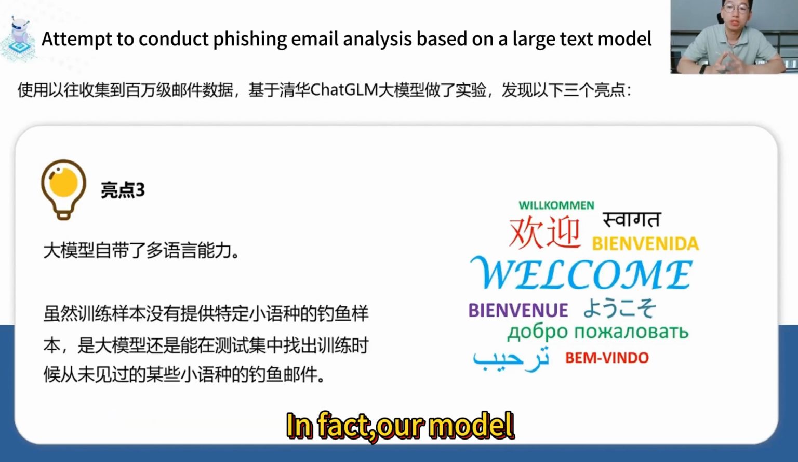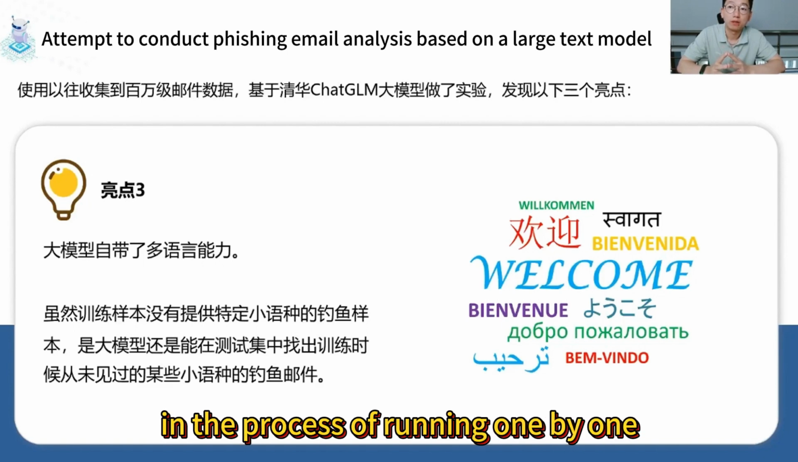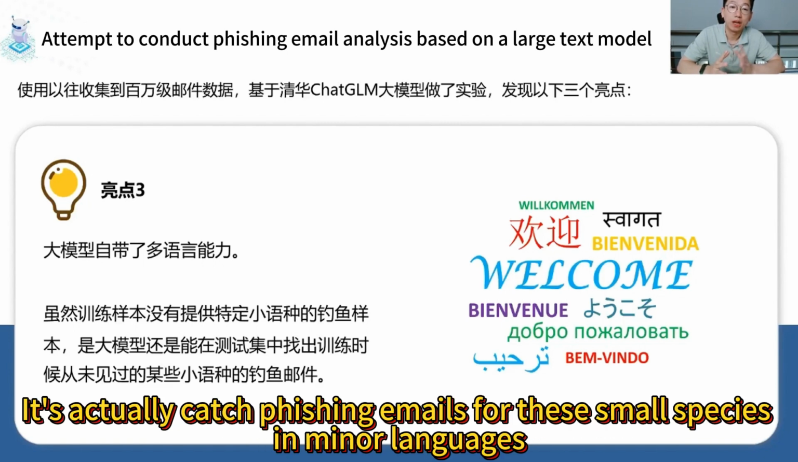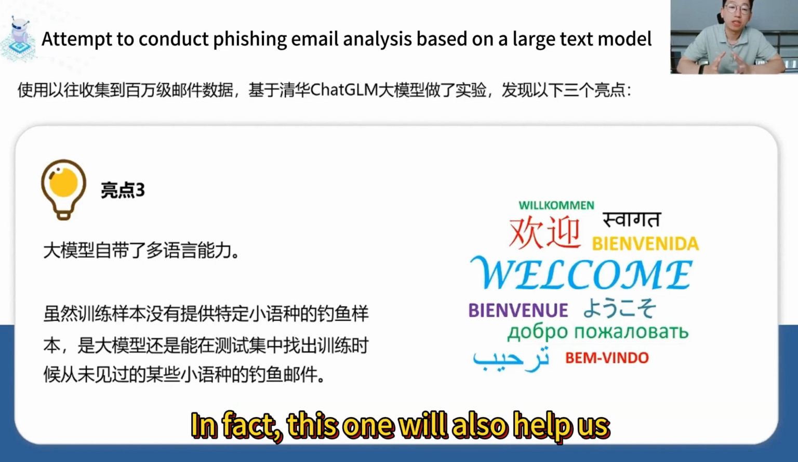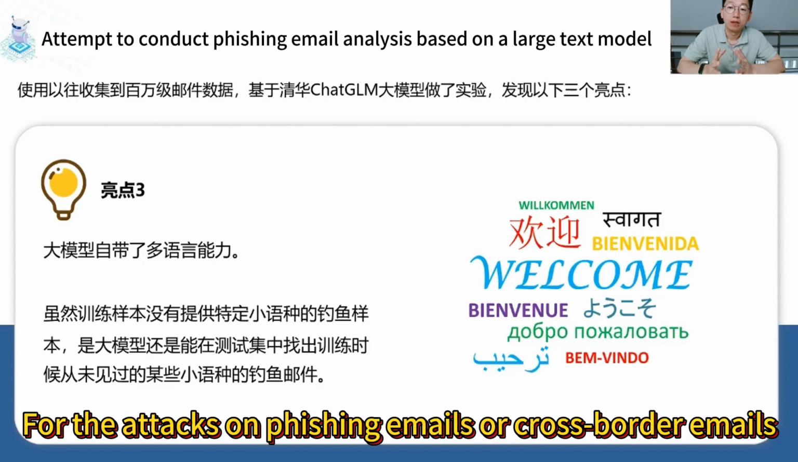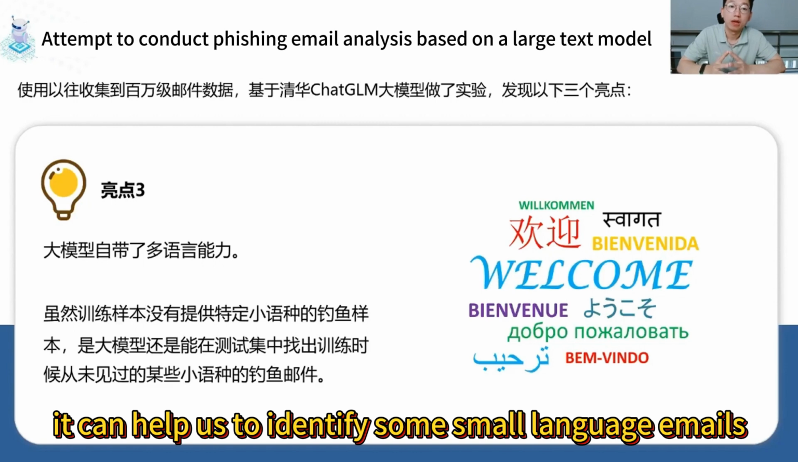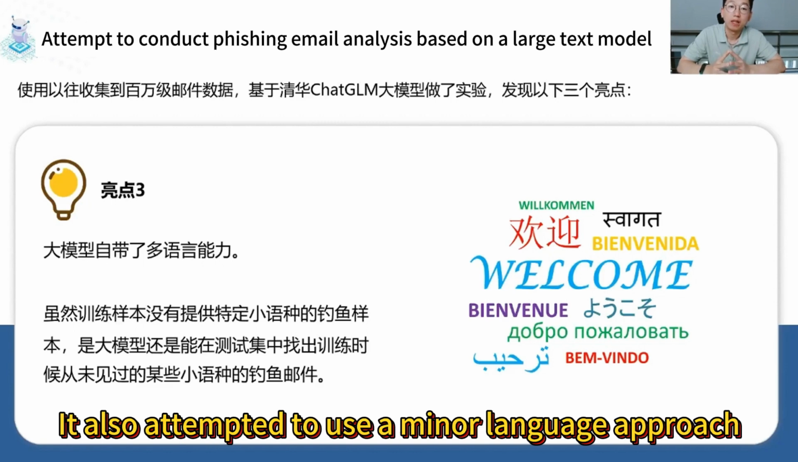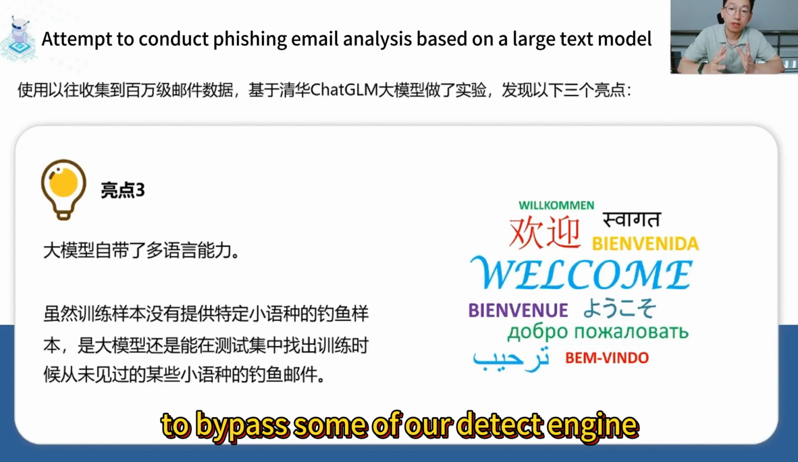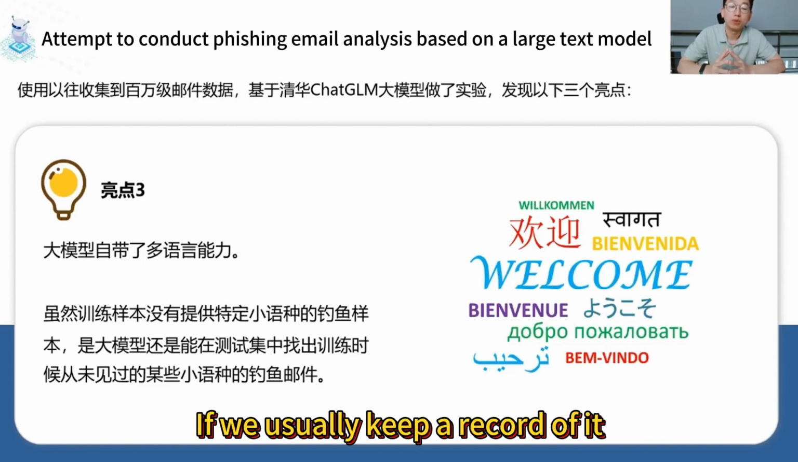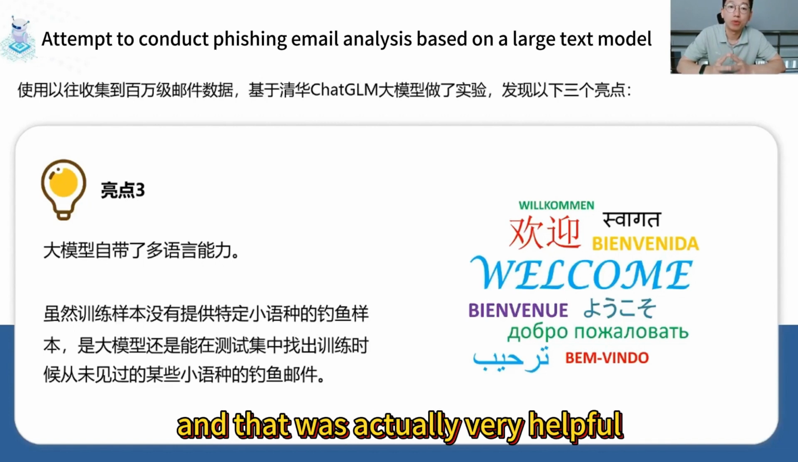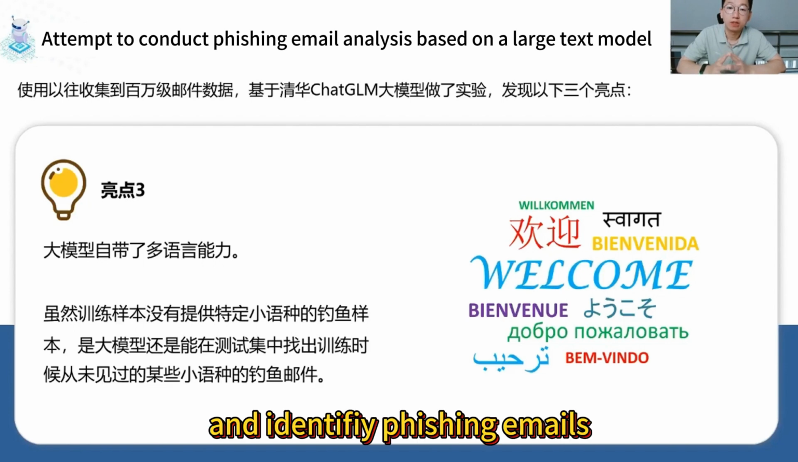In the process of running the model one by one, it actually catches phishing emails in these minor languages. This will also help when the model is deployed against phishing attacks or cross-border emails. It can help us identify some minor-language emails. Attackers also attempt to use minor languages to bypass our detection engine, so if we usually keep a record of it, that is actually very helpful for us to capture and identify phishing emails.